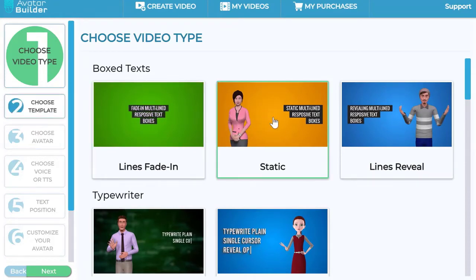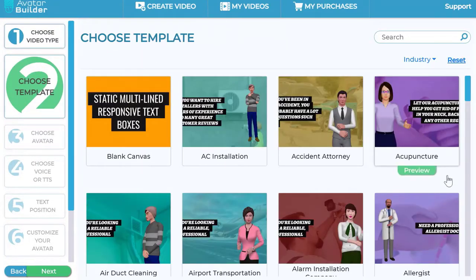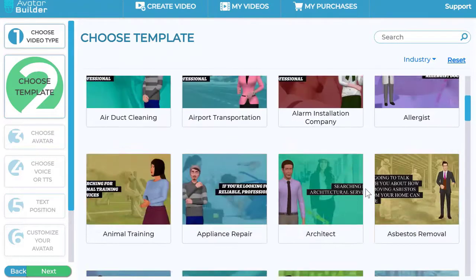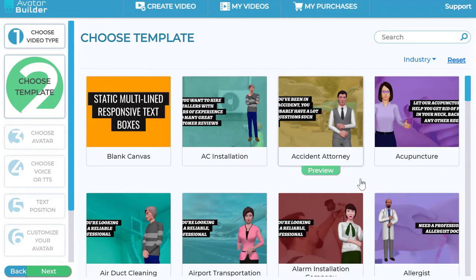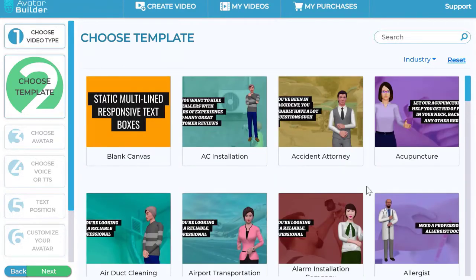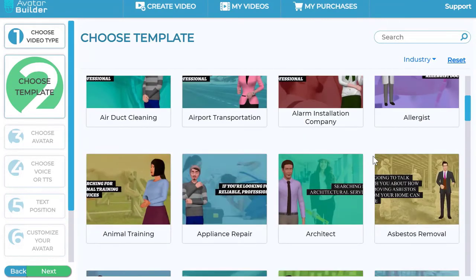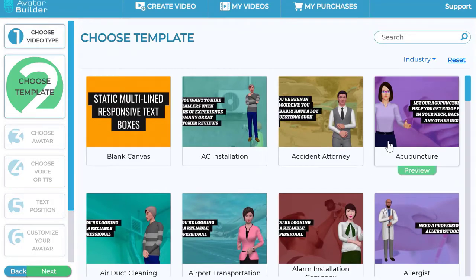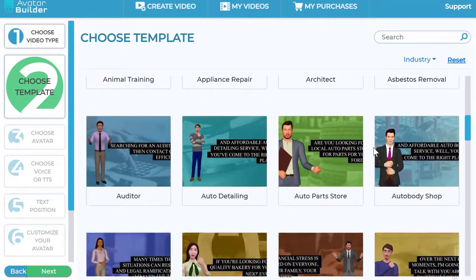So let's say I choose this option right here, the second option on my screen. I click next, and then I am offered a bunch of options here. You have blank canvas, which is a little bit more custom way of doing videos, or you can choose one of our templates right here. Now, normally you might see 100, a couple of hundred, or 50 templates and so on. Well, here you have more than 1,000 templates across these text effects and so on built in, with professional voiceovers, with professional scripts already written, all that stuff ready to go, so you can look like a professional in just a few clicks.